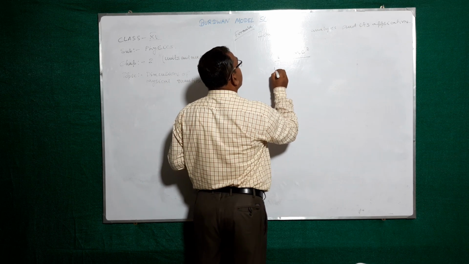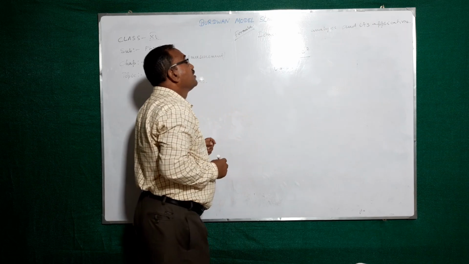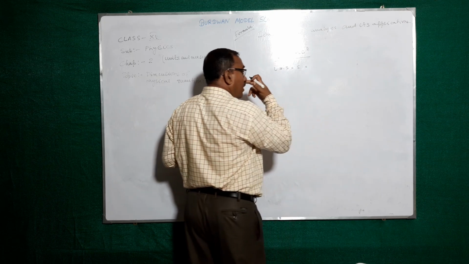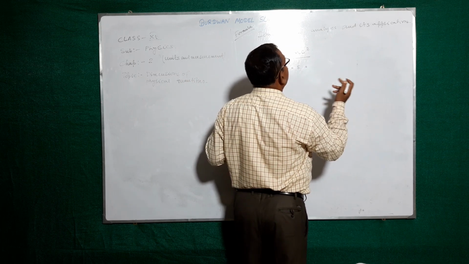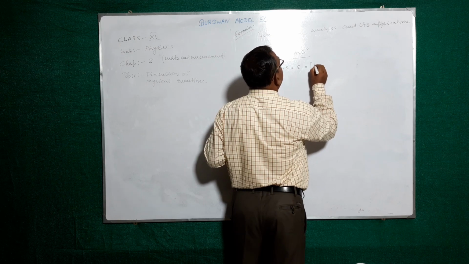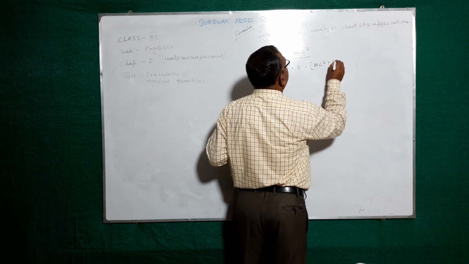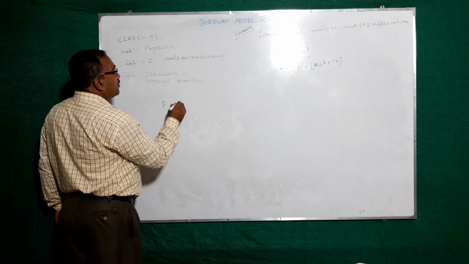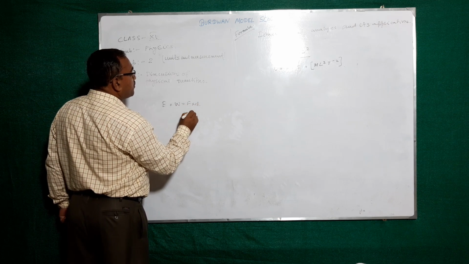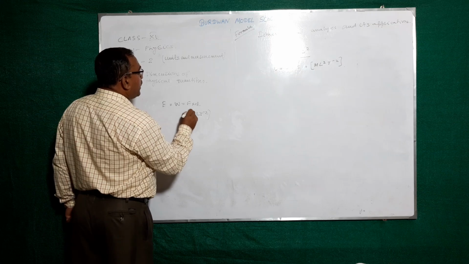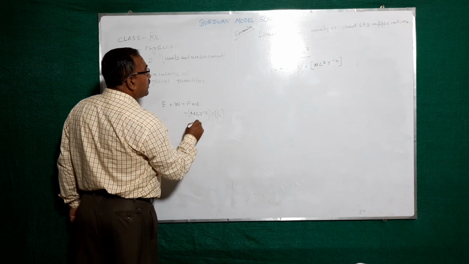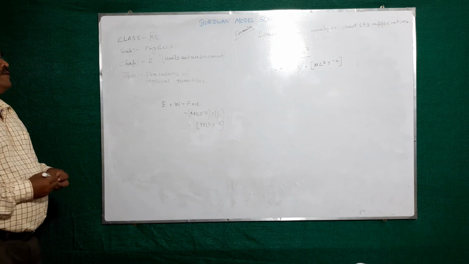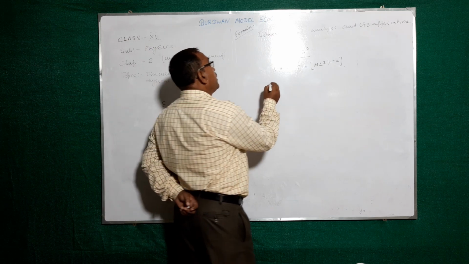This is the LHS. LHS is the energy. What is its dimension? Energy means work done. Work done means force into displacement. Force into displacement means M L square T to the power minus 2. Force means M L T to the power minus 2, and displacement is L. So we can write it here M L square T to the power minus 2. Okay. Now you see the RHS.